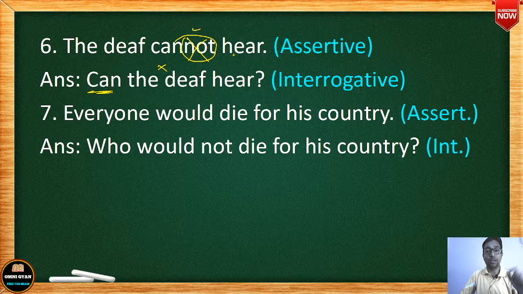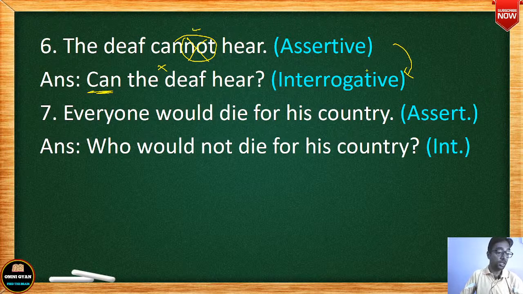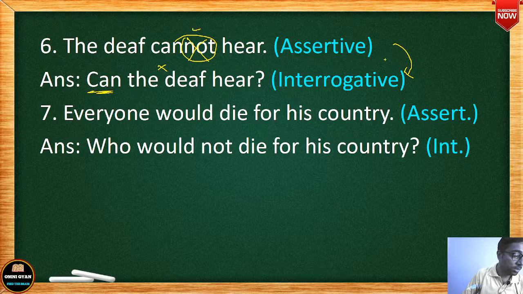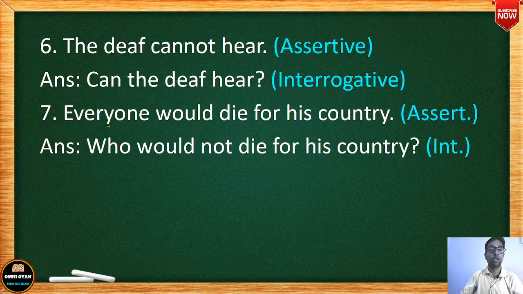So the deaf cannot hear is an expression, and if you want to change the sentence into some other kind of sentence, यहाँ पे आप assertive को interrogative में change कर रहे हैं, but without changing the meaning. Meaning आप change नहीं कर सकते. अगर आपने meaning change किया तो वो फिर गड़बड़ हो जाएगा. इतना आपको याद रखना है कि you cannot change the meaning of the sentence. ठीक है, don't change the meaning of the sentence. So can the deaf hear, and then a question mark. Don't forget to put question mark also when you're changing into interrogative sentence.